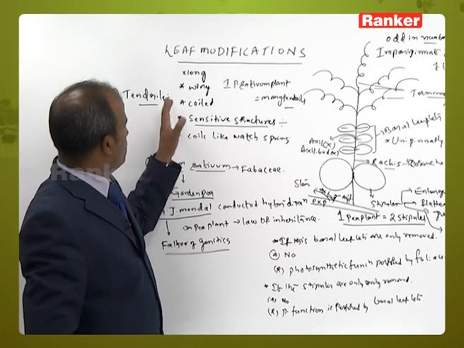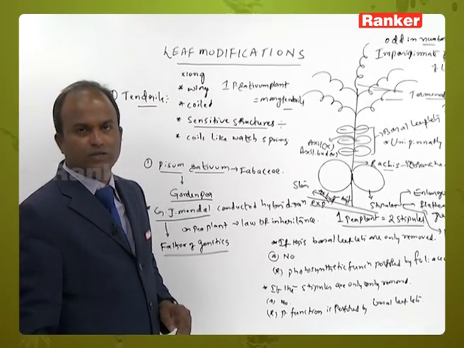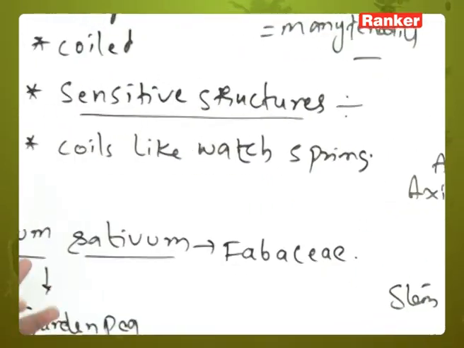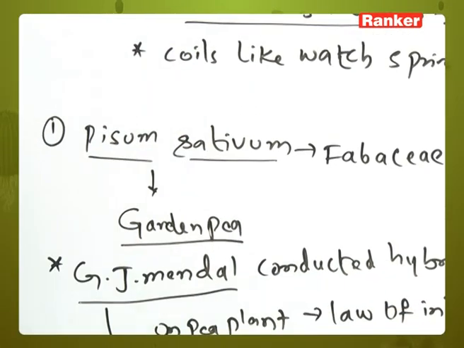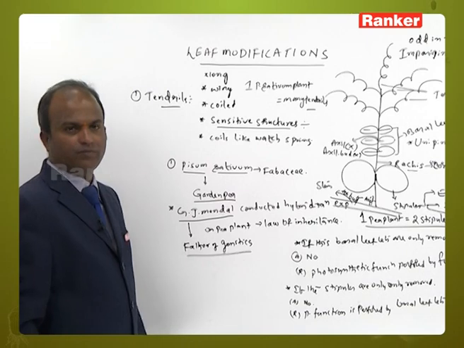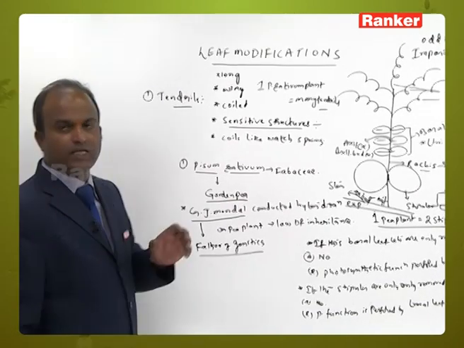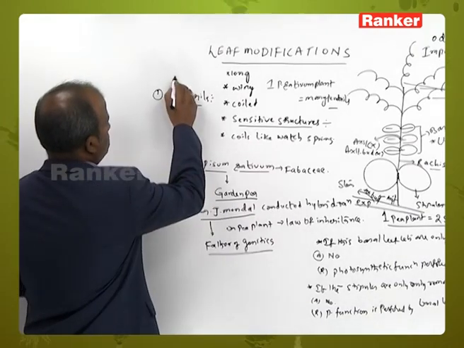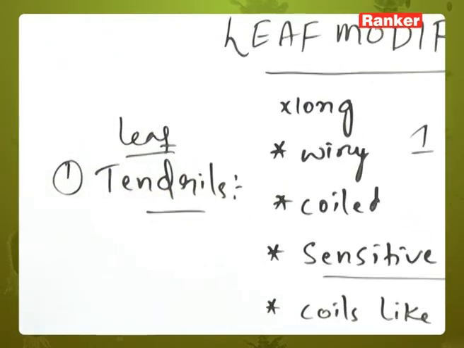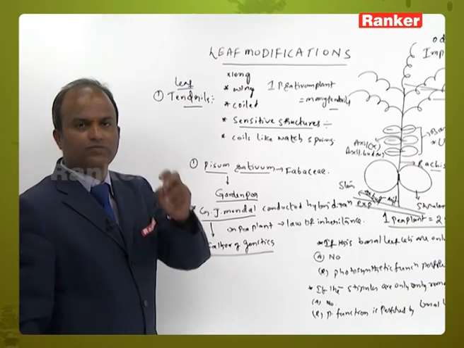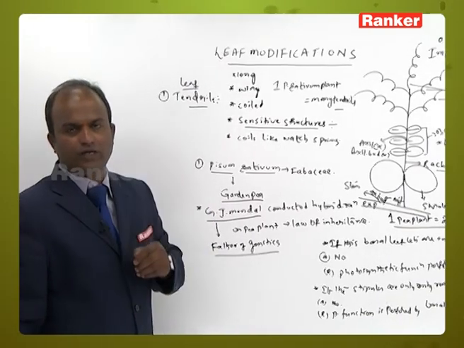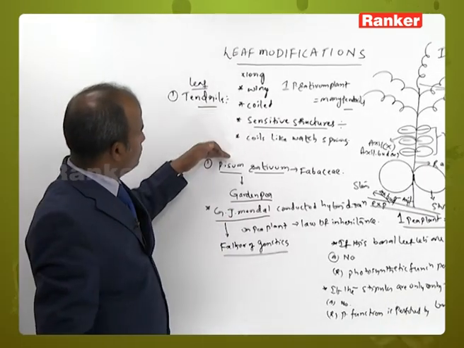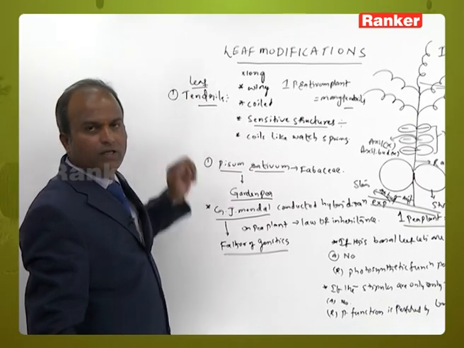So this is about tendrils. I have taken Pisum sativum as the example. Can we call this leaf tendrils? Yes, it is called leaf tendrils. Why? Because as we are studying leaf modifications, Pisum sativum always shows leaf tendrils.